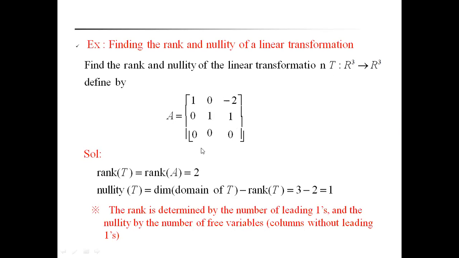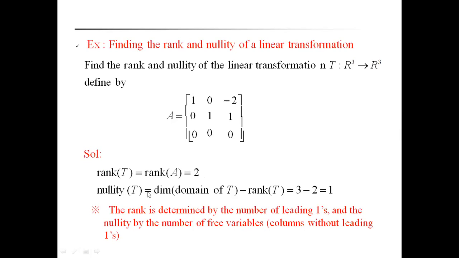Therefore, the rank of the matrix is, because the third row is zeros, and there is a 2 by 2 submatrix whose determinant is not equal to 0, that's why the rank of the matrix A is equal to 2 only. So the nullity of T, simply without calculating the kernel of T, by the previous theorem, we can easily find.